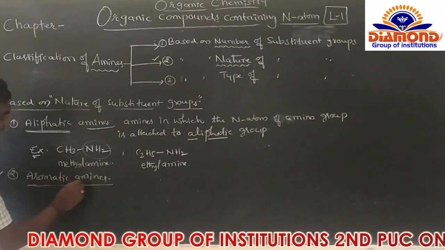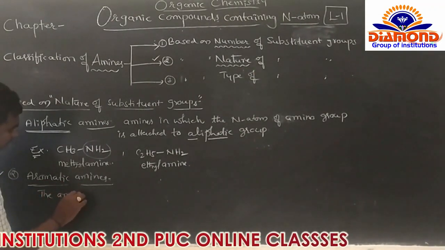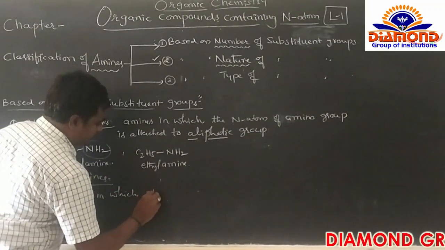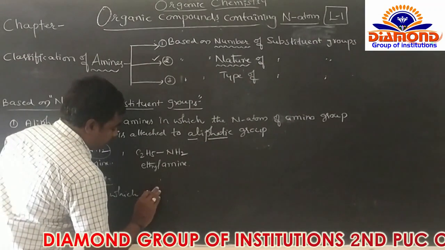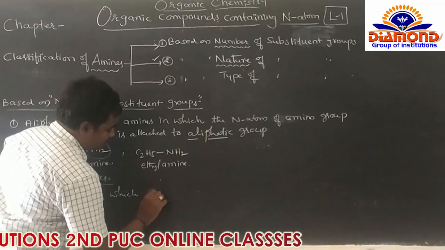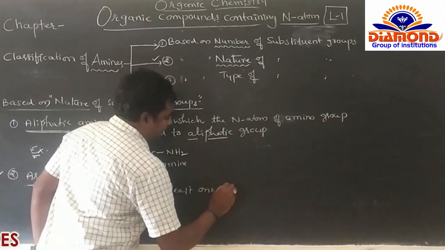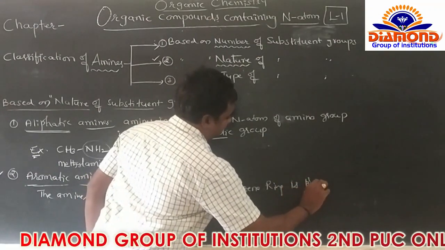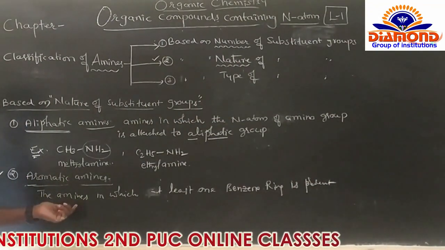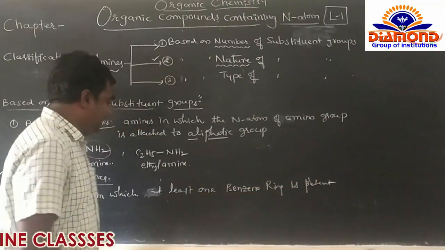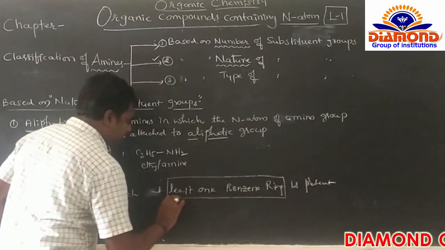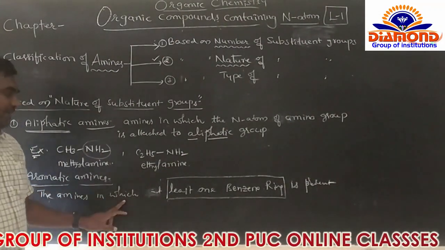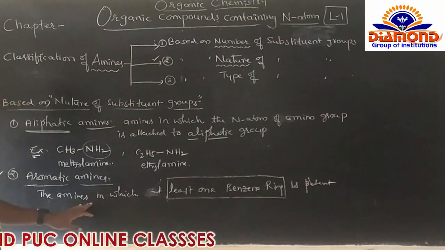Simply, the aromatic amines are the amines in which at least one benzene ring is present. Those compounds are called aromatic amines.